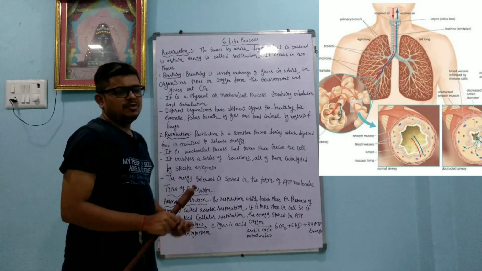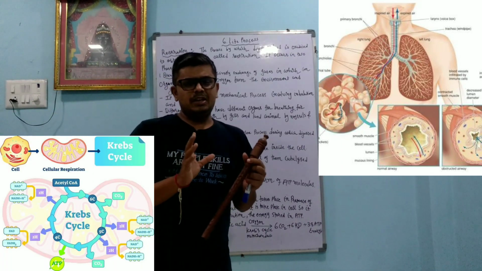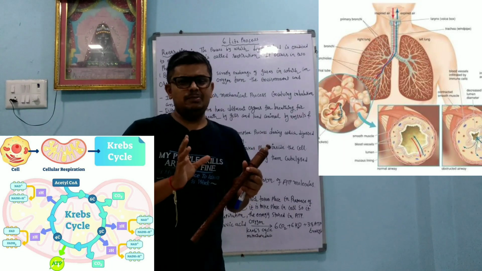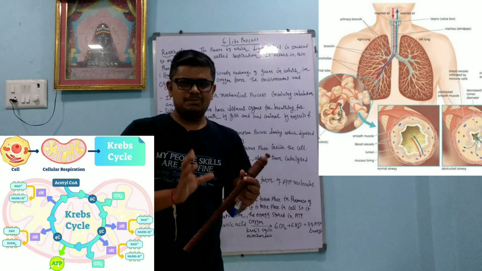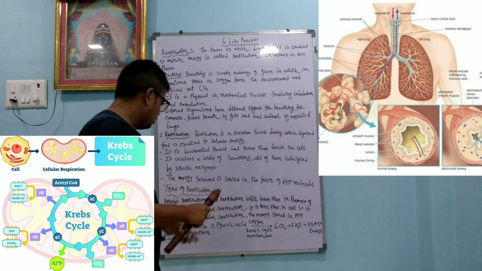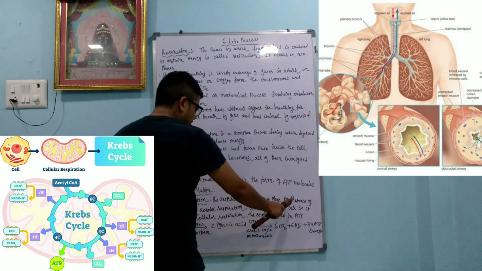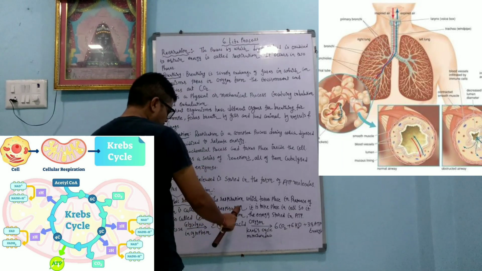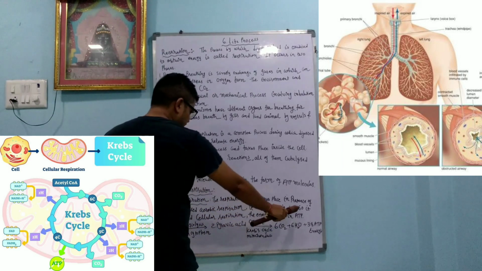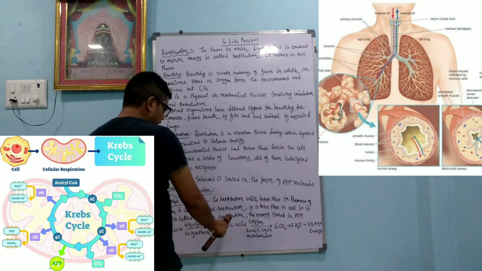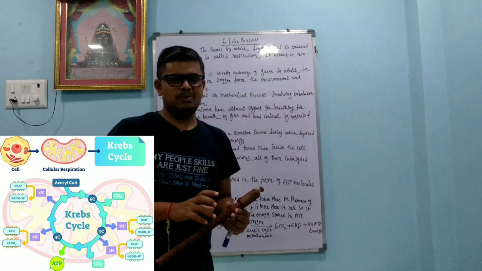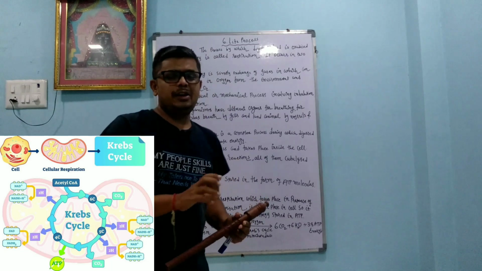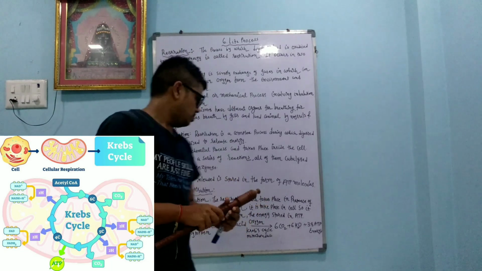Aerobic respiration mainly takes place in the presence of oxygen, and anaerobic respiration takes place in the absence of oxygen. The respiration which takes place in the presence of oxygen is called aerobic respiration. It takes place in the cell, so it is also called cellular respiration, and in this, 38 ATP energy is produced.